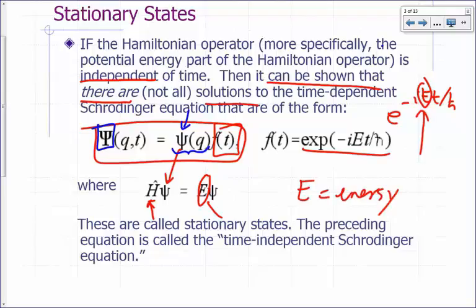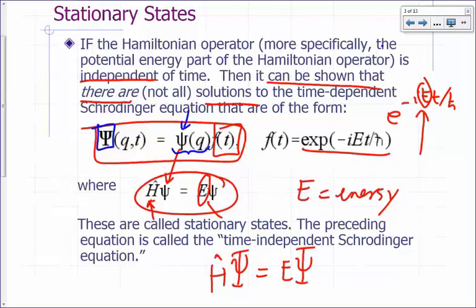If we measure the energy of that system, and it happens to be in a stationary state, we're going to get a well-defined energy. So in other words, a stationary state is one that has a well-defined energy, where your wave function is an eigenfunction of your Hamiltonian operator. We can also show in this particular case that H hat big psi is equal to E times big psi.